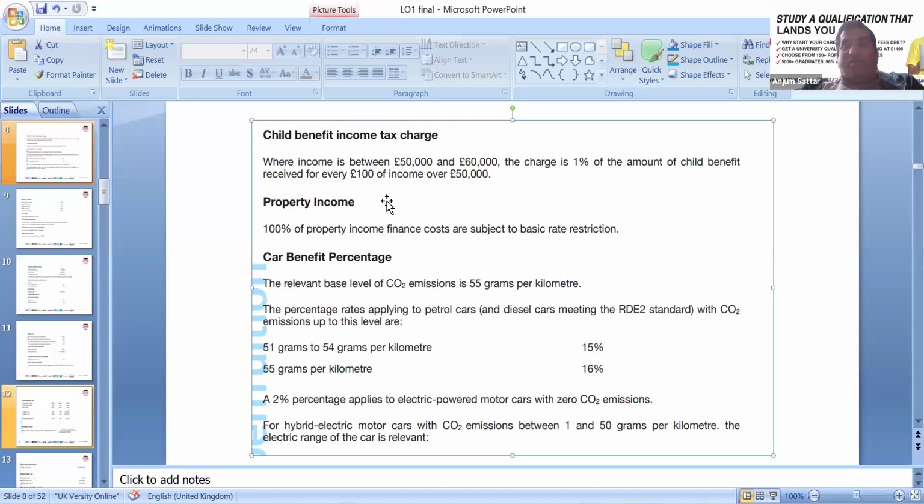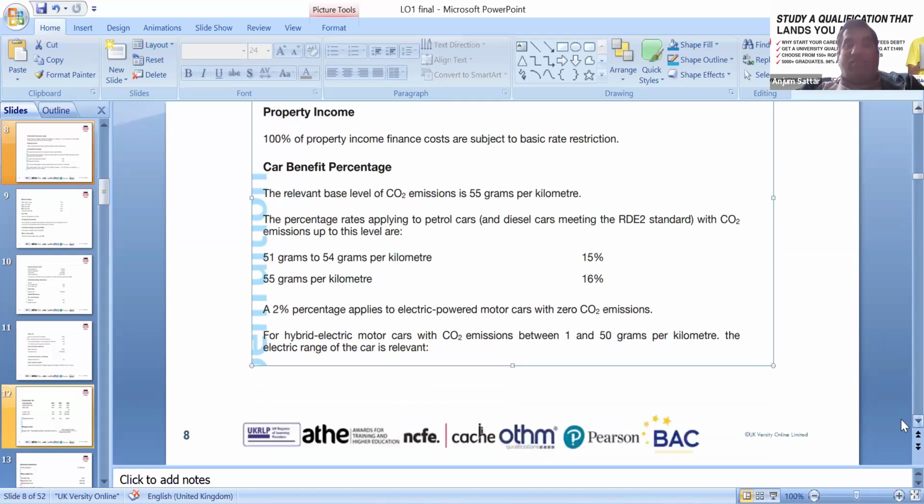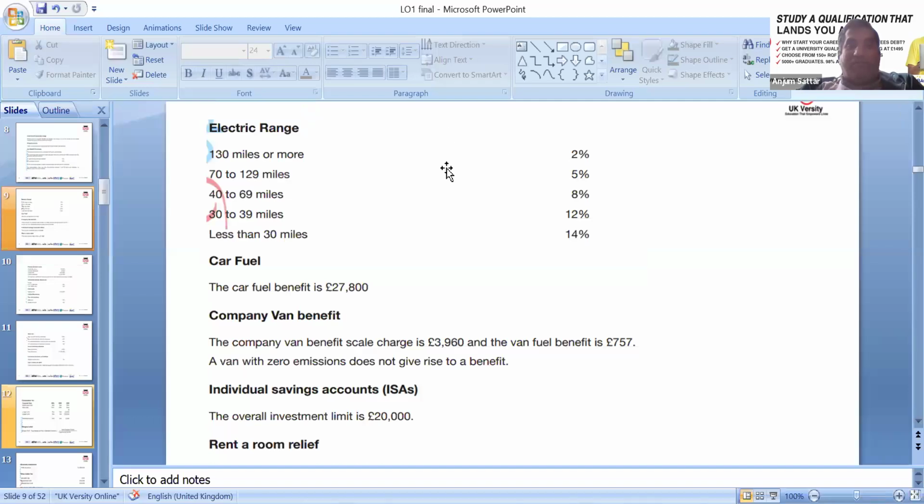Finance costs are subject to the basic rate restriction, which we can look at, and the car benefit is under a separate element, benefit in kind. That's the big topic really, according to emission level and the percentage. Fuel benefit, always good to note, of course, is for personal purposes. We can claim the fuel, and we can look at electric cars, which have different rates.